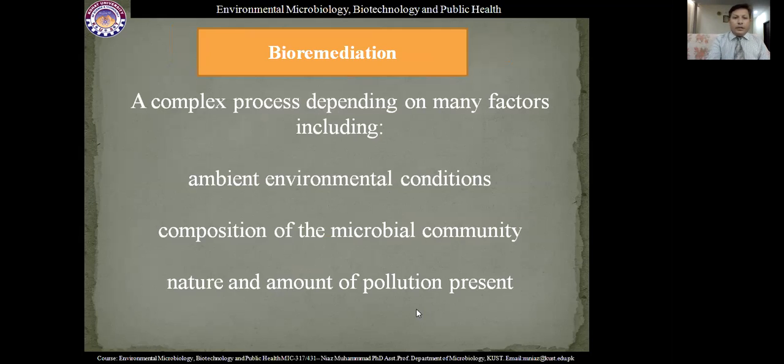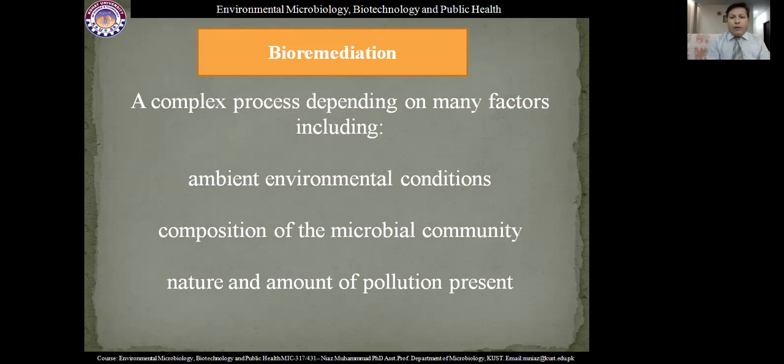Ambient environmental condition. Secondly, composition of the microbial community. If there are diverse types of microbial communities, there is a maximum chance that any microbial population will be compatible to decompose that pollutant by producing enzymes.